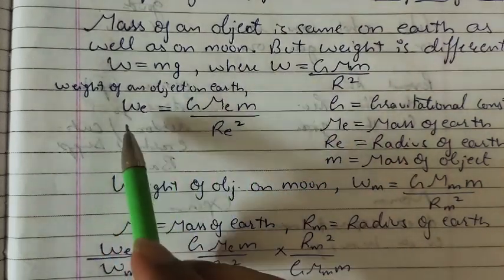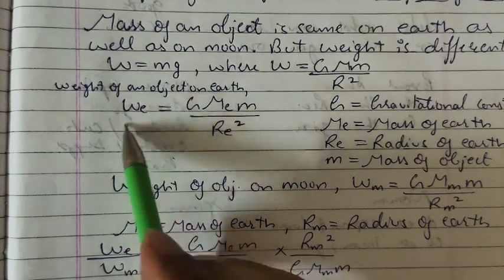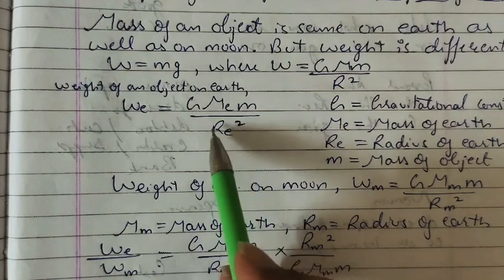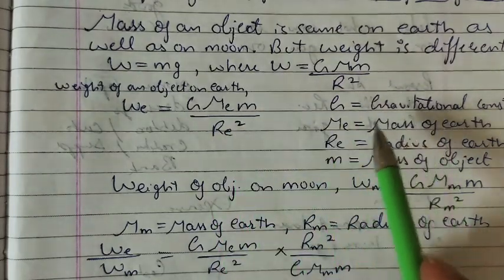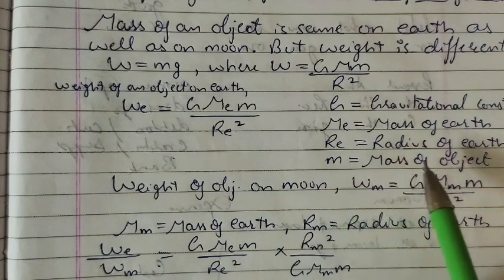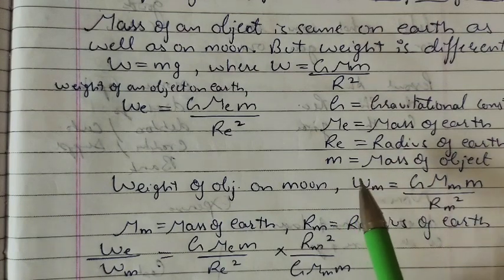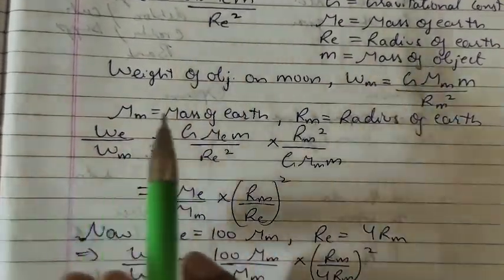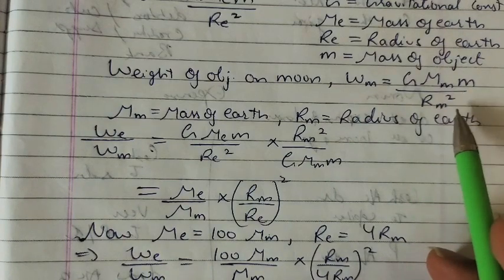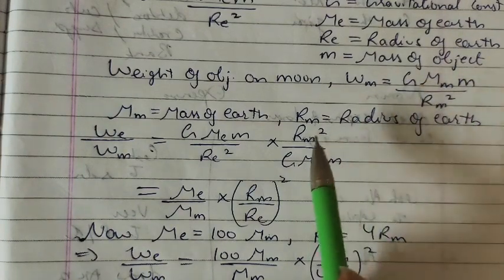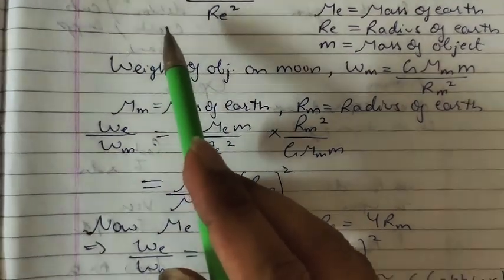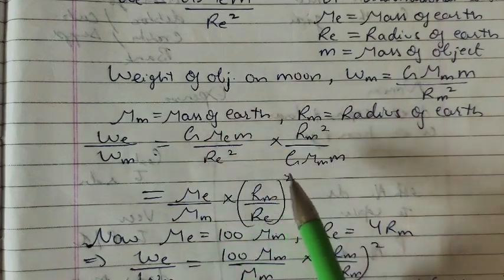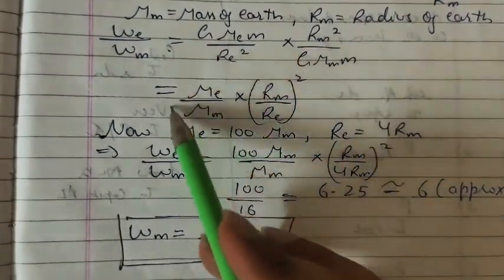Now the weight of an object on earth will be We, which is equal to G Me m upon Re square, where G is the gravitational constant, Me is the mass of earth, Re is the radius of earth, and small m is the mass of the object, right? Similarly, the weight of the object on the moon will be Wm, equal to G Mm m upon Rm square, with the radius and mass of the moon. If I divide the weight of the object on earth by the weight on the moon, we get this expression. On simplification, it can be simplified into this form.